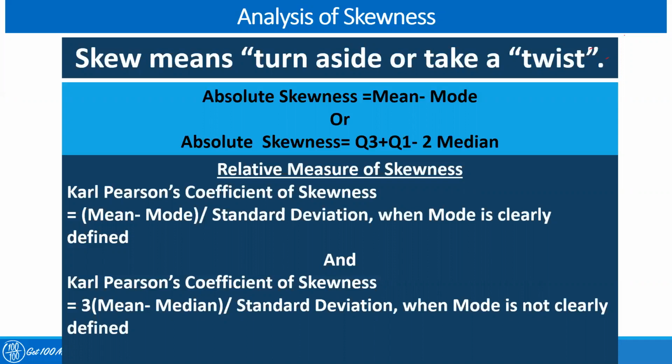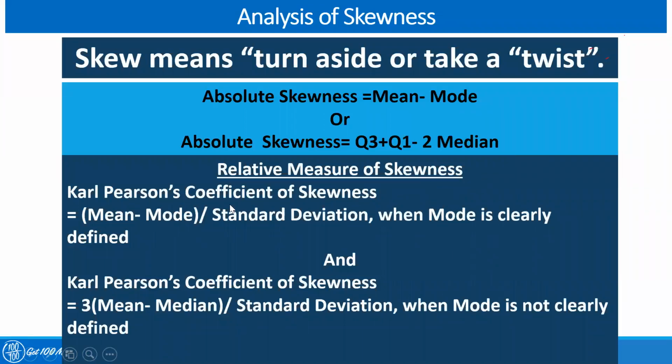Now there is another way of analyzing the skewness: extent of skewness or measures of skewness. The skewness can be defined by the statistical measurement which may be absolute or relative. In my earlier video, I have already told you about absolute measures of skewness, where the unit will be there. So absolute skewness, again I am repeating here, is equal to mean minus mode, or in terms of quartiles, Q3 plus Q1 minus 2 into median.